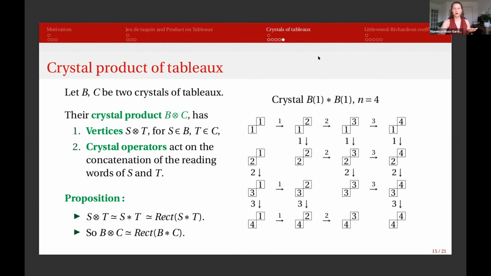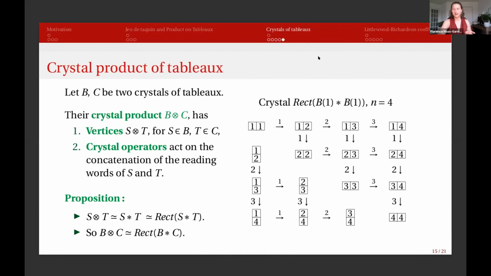And finally, we are allowed to rectify them, and this is what we get. And if you've noticed, we've gotten an isomorphic crystal at every step of the way. And we noticed that the top right component was isomorphic to B2, and the bottom left component was isomorphic to B11.